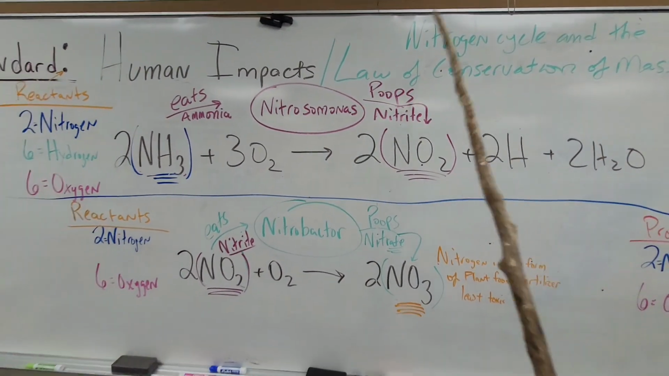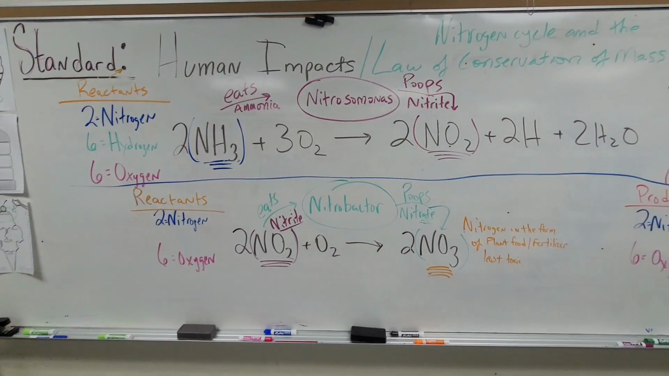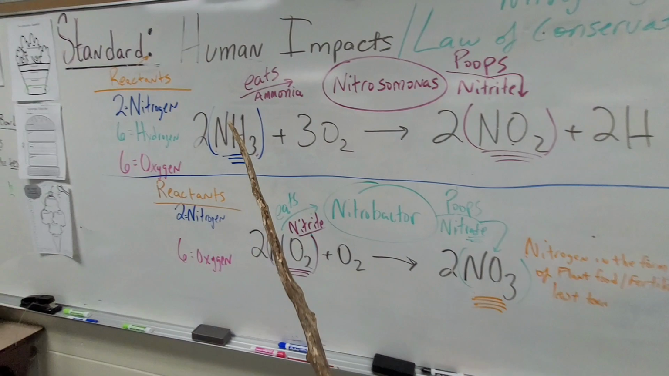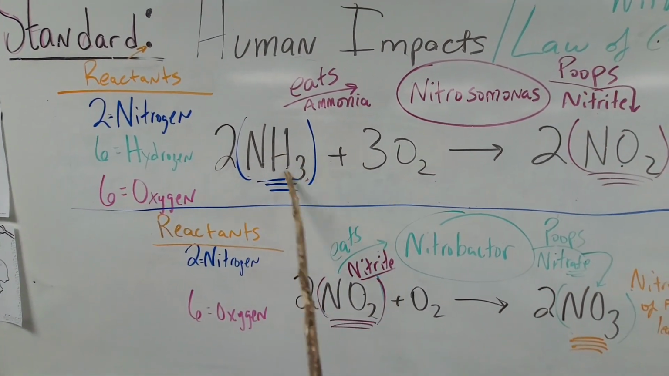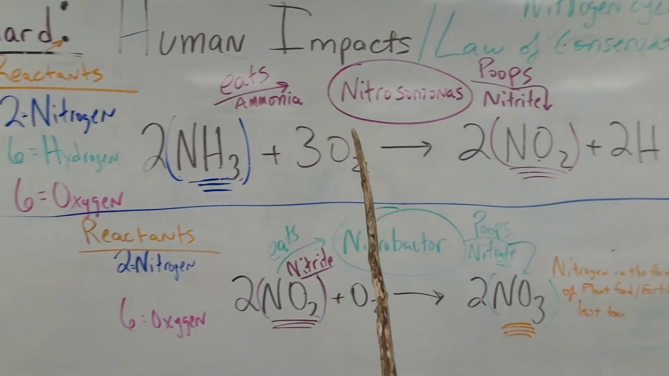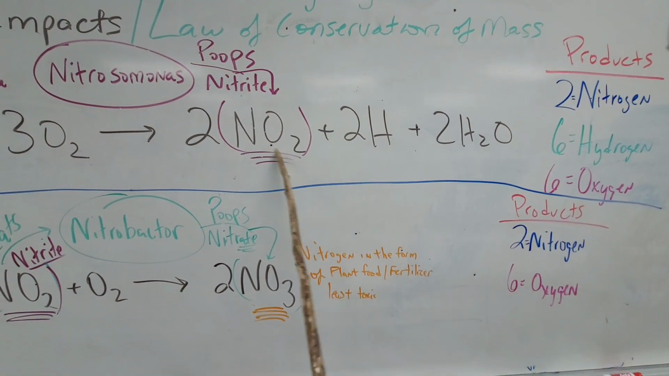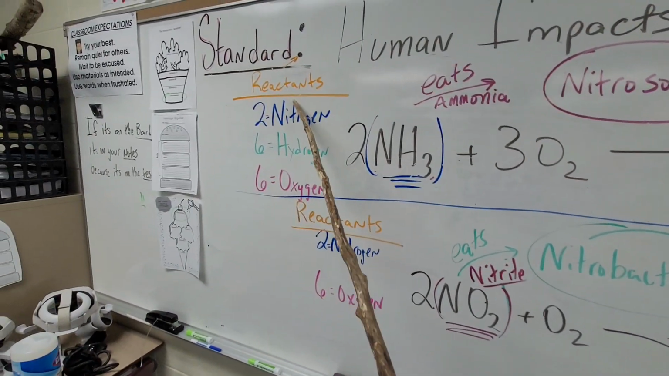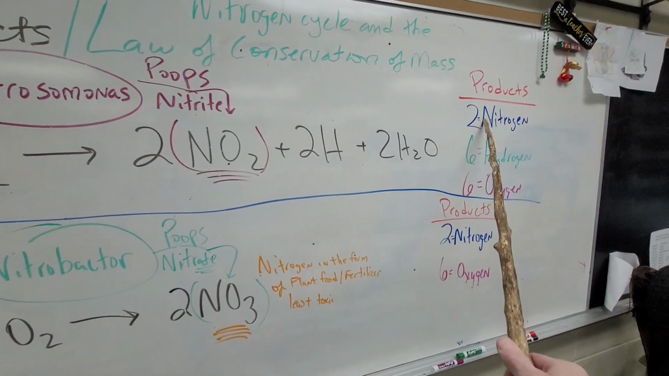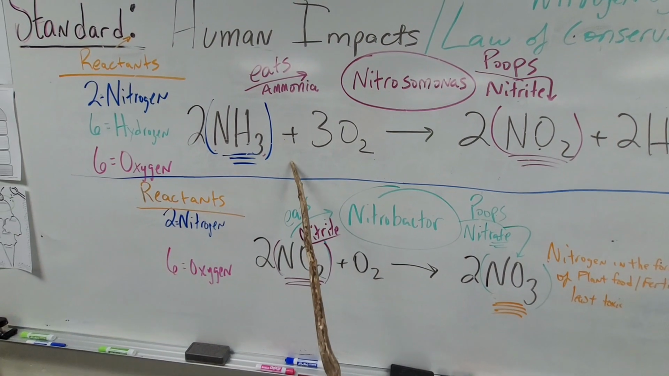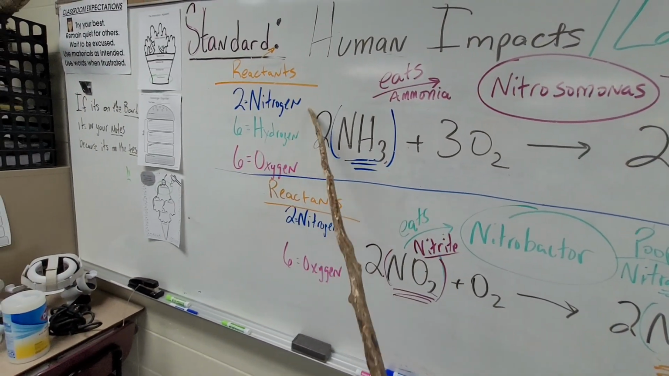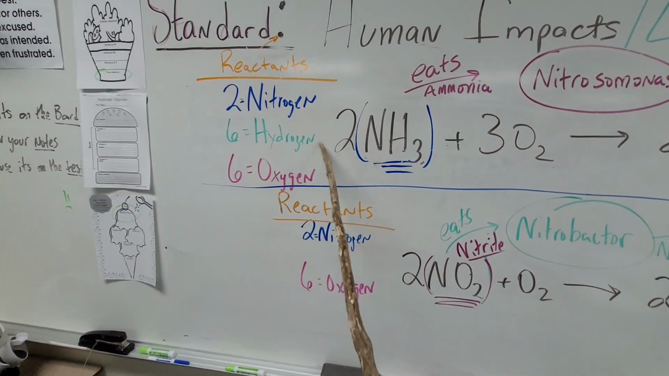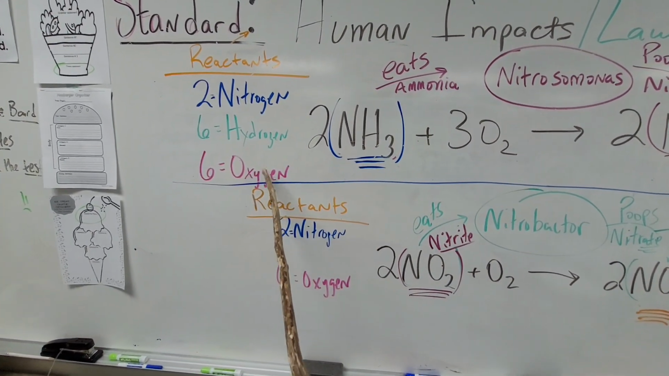Now, how does this relate to the law of conservation of mass? Well, the law of conservation of mass basically states that the mass of the reactants, that's the mass of all these molecules and atoms on this side, has to equal all the mass of the molecules and atoms on this side of the equation. So the reactants have to equal the products. Okay, so if we counted all these up here, and I broke them down for you in here to make it easier, there's 2 nitrogens in here, there's 6 hydrogens in here, and there's 6 oxygens.